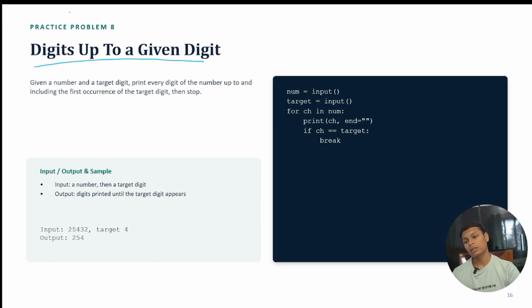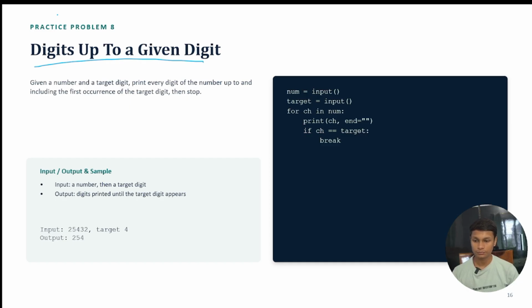Now the next problem statement was here. We are going to print digits up to a given digit. What is digit up to given digit? Let's see that here a given number and a target digit was there.